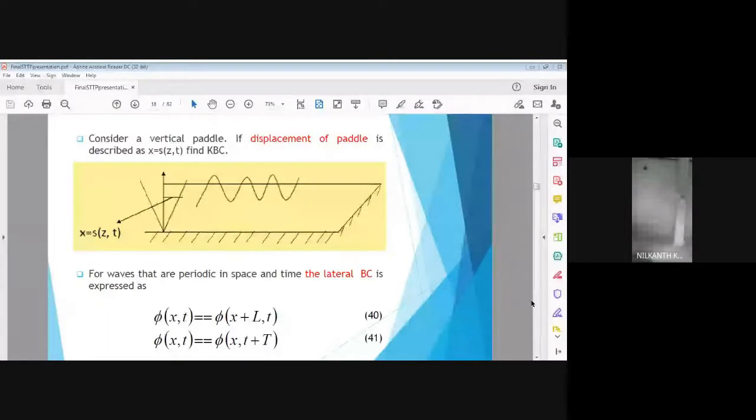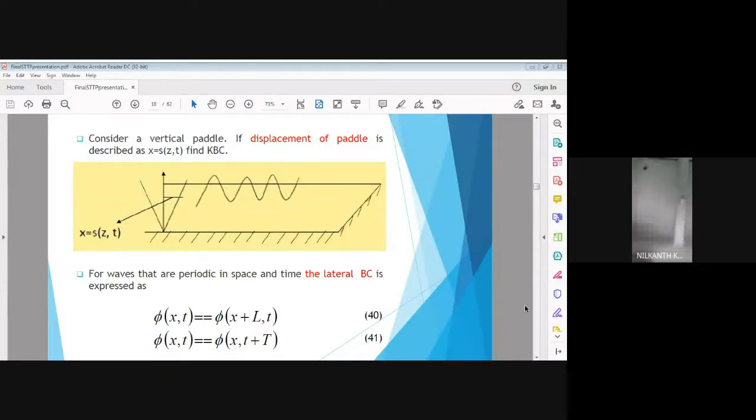Definition, write down. Angular wave velocity is a fraction of the total wave period, whereas the angular wave propagation constant is a fraction of the total wavelength L. If the wave advances further by distance L, then to cover unit distance it requires 2 pi by L, that is the propagation constant.